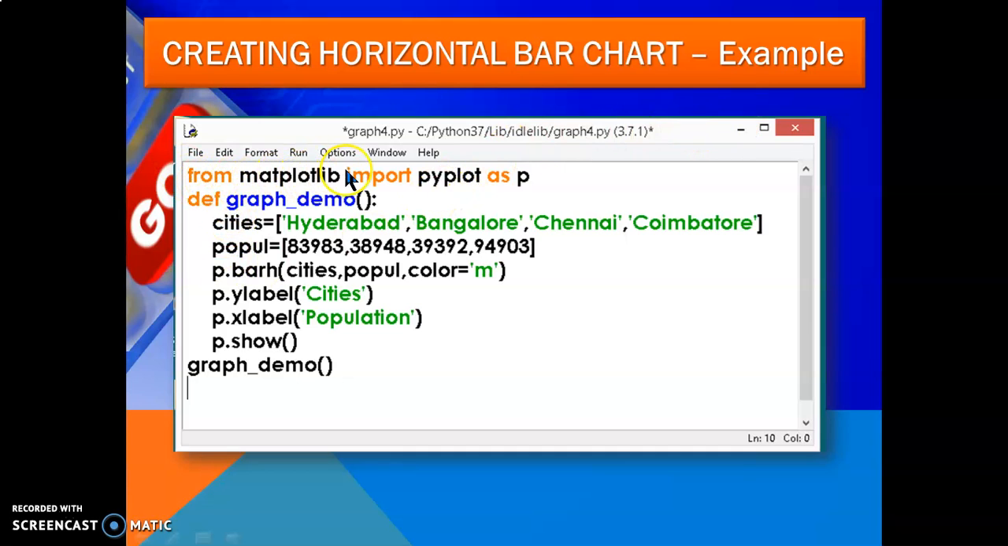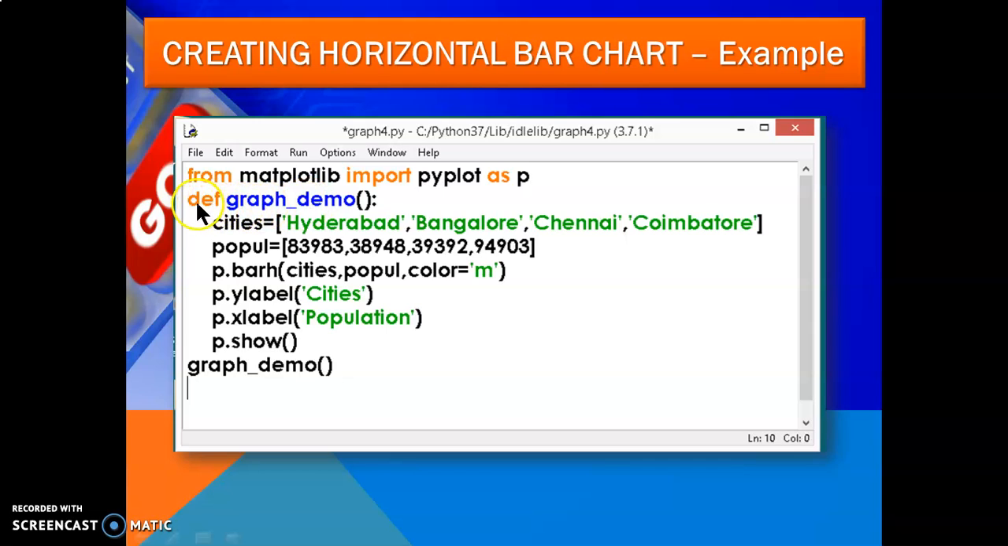From matplotlib, you can directly import, or you can write the from keyword. From is a keyword. From the Python library, we are importing matplotlib. From matplotlib, we are importing pyplot as p. Instead of writing pyplot, we'll write p as pyplot.